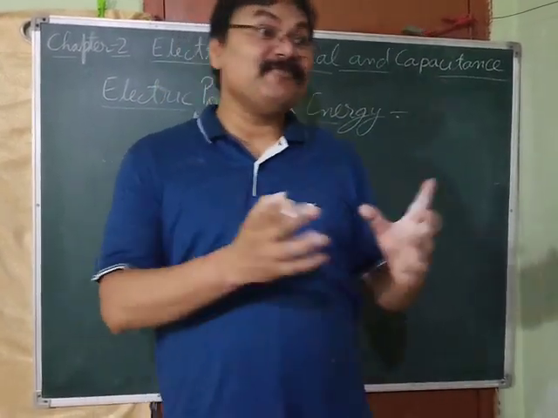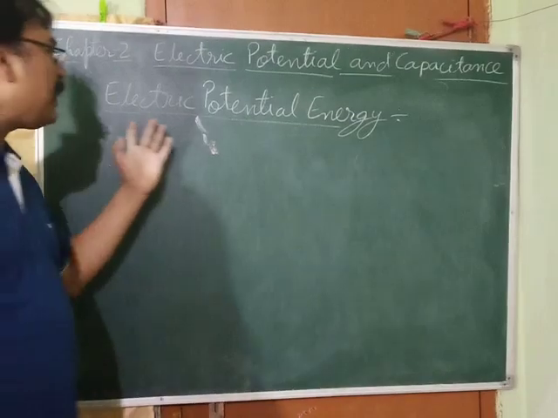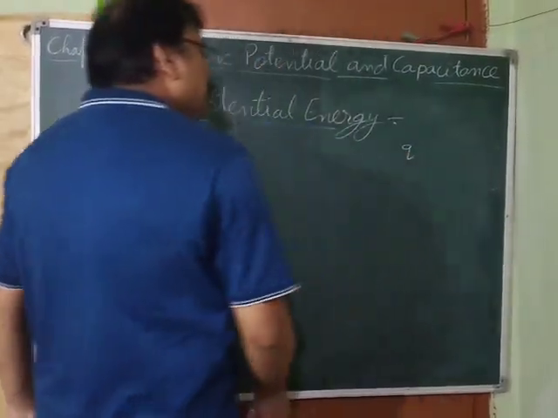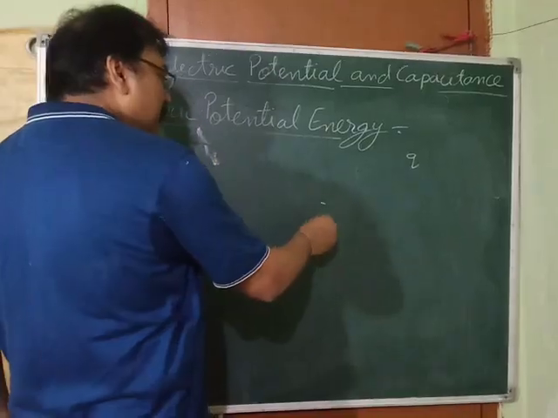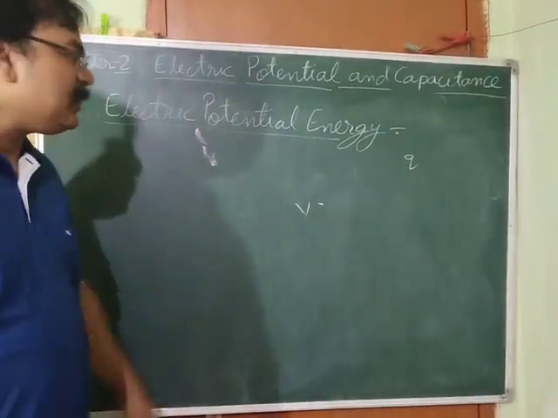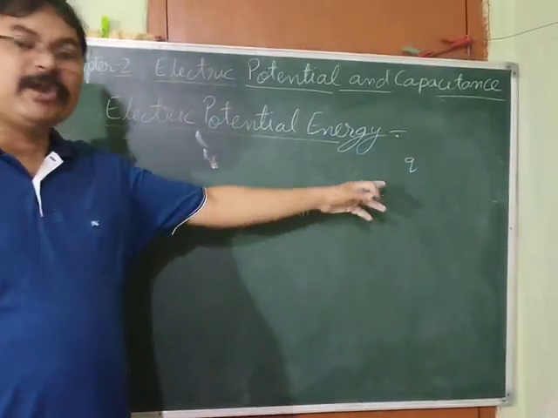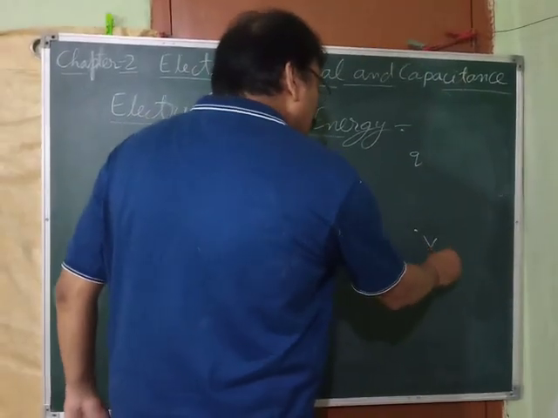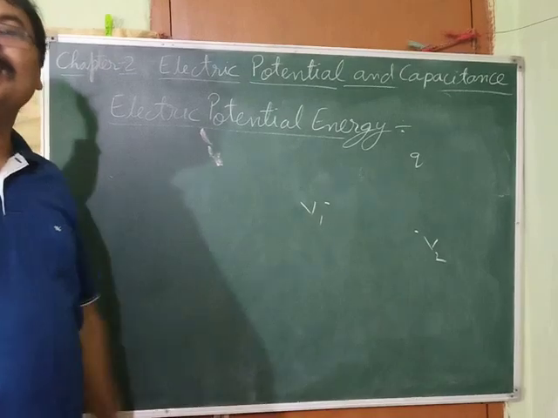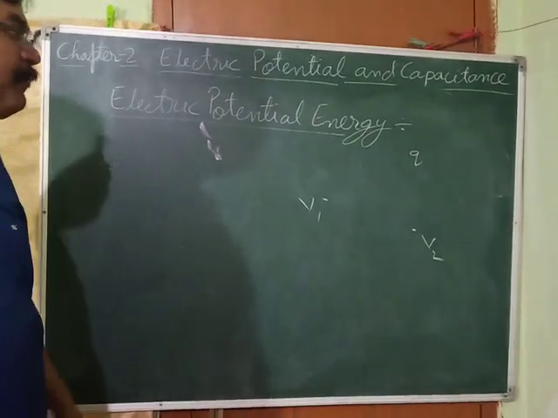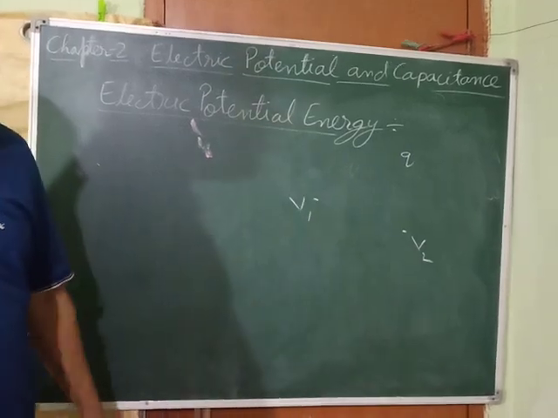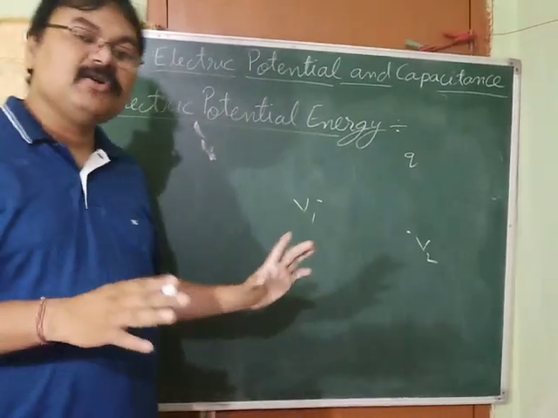In the same way, my dear children, here is the electric potential energy. If you take a charge and keep it at a point where the potential is very high, then it will require more potential energy. If you place it at a point where the potential is low, it will require less energy. That energy is called electric potential energy. The definition is also similar.